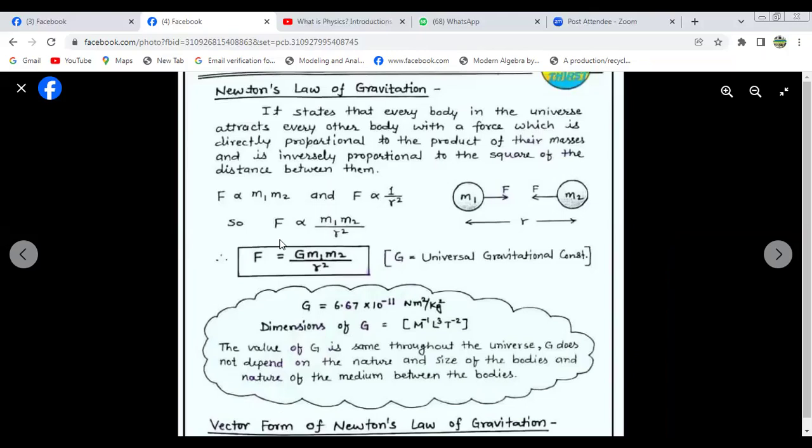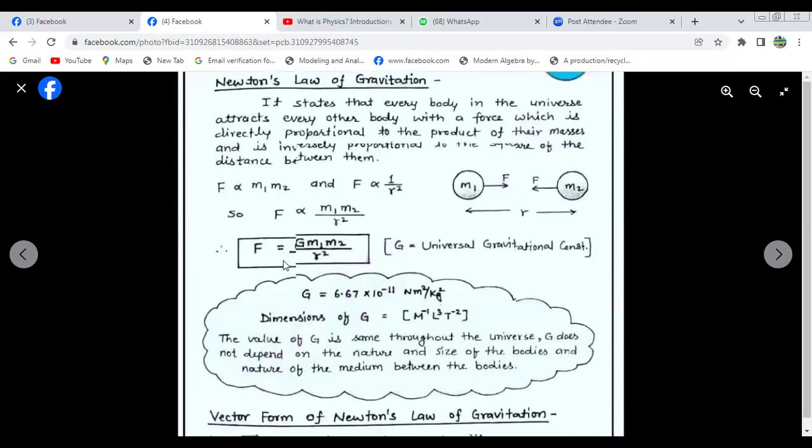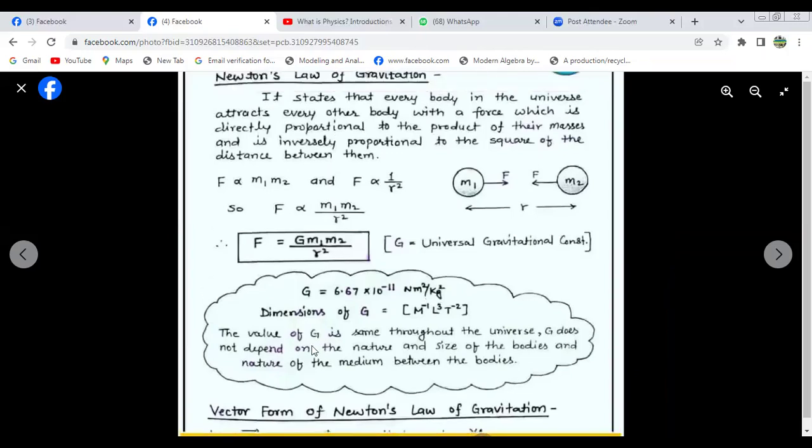And after removing the proportionality, we have to add a proportionality constant, capital G, which is called the universal gravitational constant. Here capital G equals 6.67 into 10 to the minus 11 Newton. The dimension will be what? M to the power minus 1 L cube.